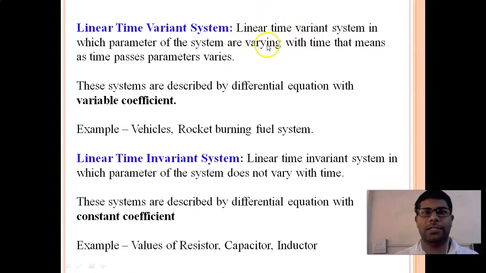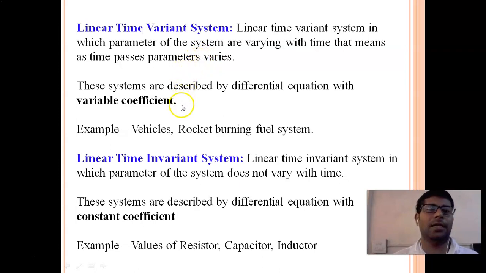This is the definition. Linear time variant system is one in which the parameters of the system vary with time. Here the parameter is fuel. As you cover distance, the fuel is burning, so the parameter of the system is varying with time. That means as time passes, the values of the parameter change, no matter whether it decreases or increases.